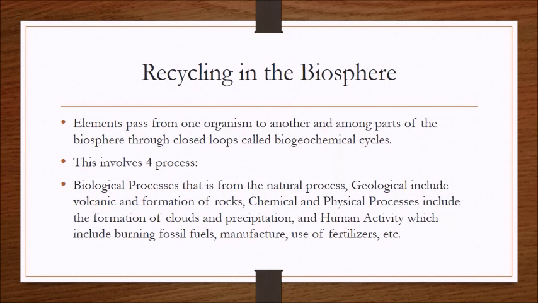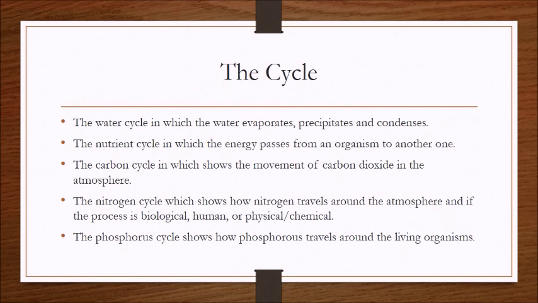Recycling in the biosphere. Elements pass from one organism to another and among parts of the biosphere through closed loops called biogeochemical cycles. This involves 4 processes: biological processes, which are natural processes; geological processes, which include volcanic activity and formation of rocks; chemical and physical processes, which include the formation of clouds and precipitation; and human activity, which includes burning fossil fuels, manufacturing, and use of fertilizers.